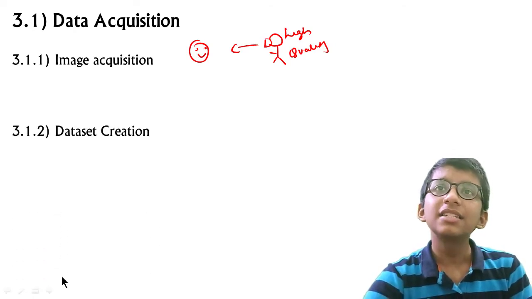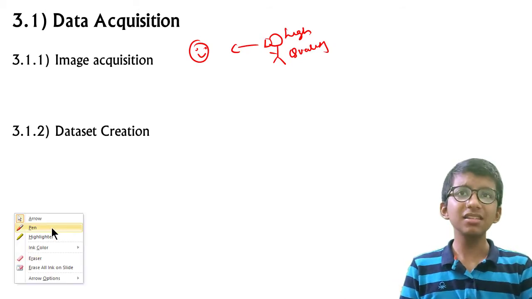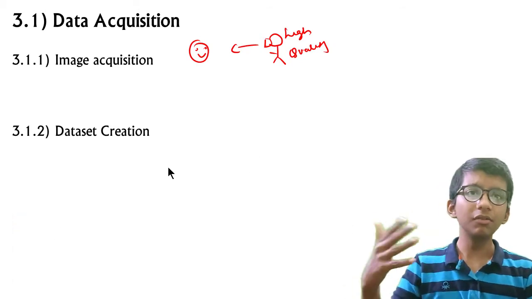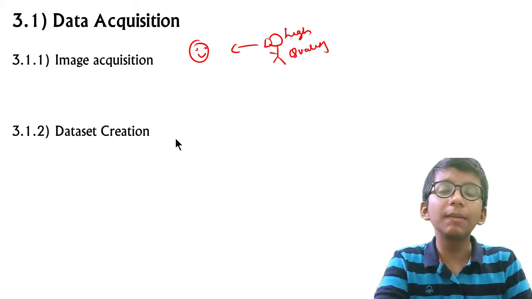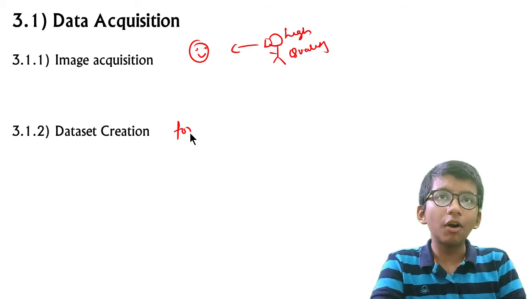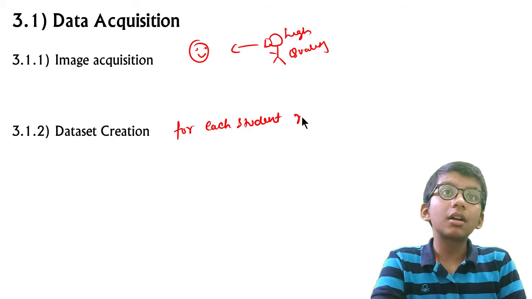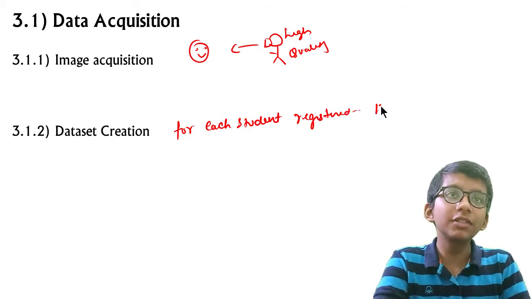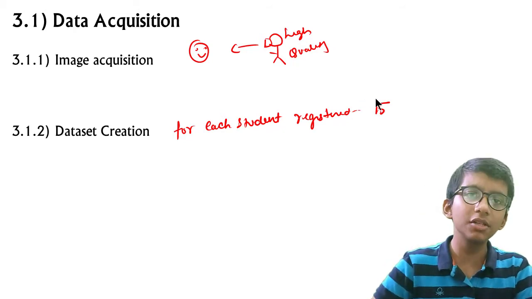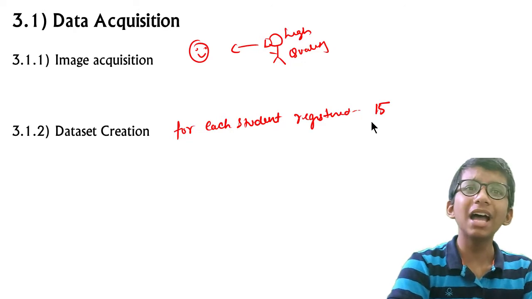After that, dataset creation, how the dataset works. Let's say we have our existing database. The research paper states that they have 15 images for each registered student, and if someone has a new posture, they are sent to the Excel sheet.